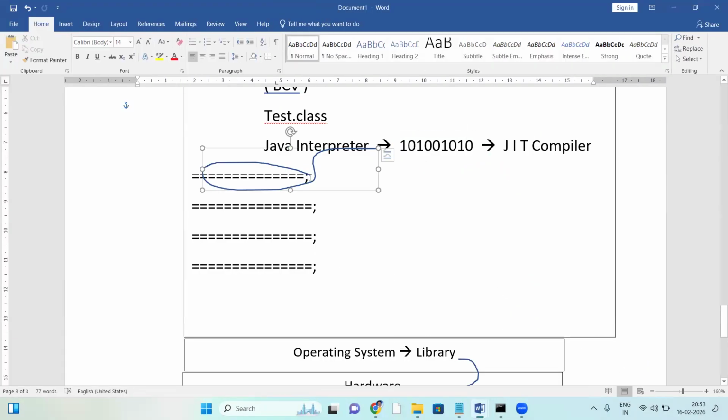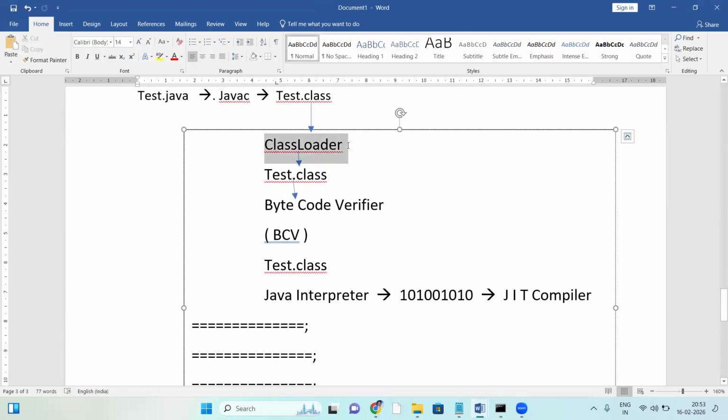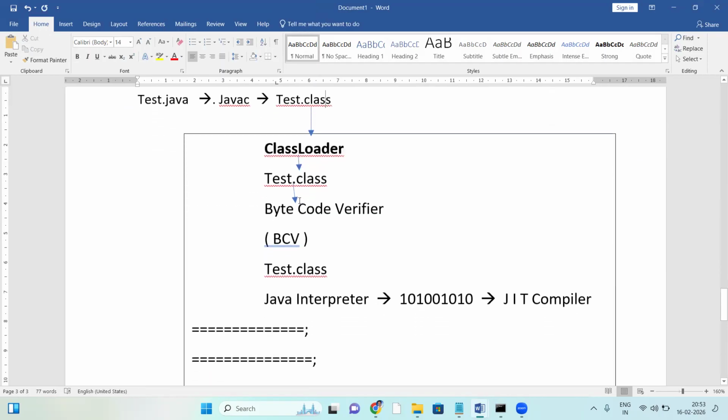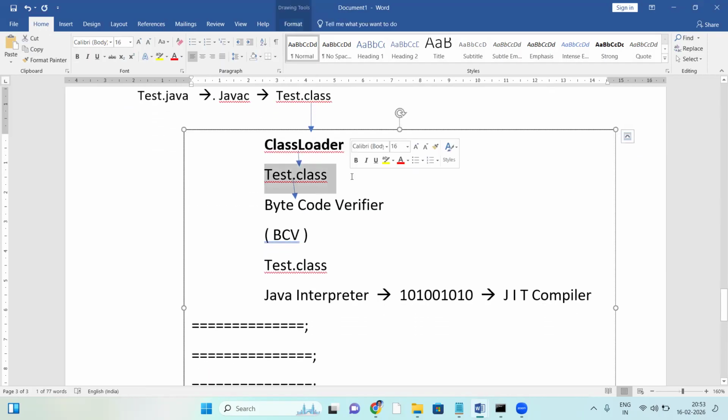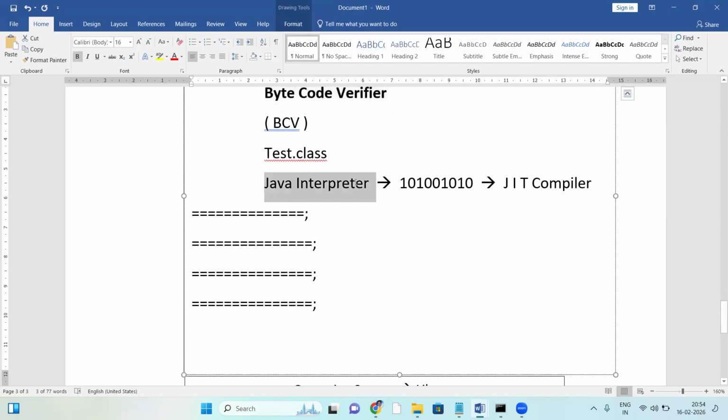Apart from that, there are other components. First of all, the class loader loads the dot class file into memory. After that, the dot class file is taken by the bytecode verifier, BCV, which checks it byte by byte. If everything is fine, it passes to the interpreter, which converts bytecode to binary code.